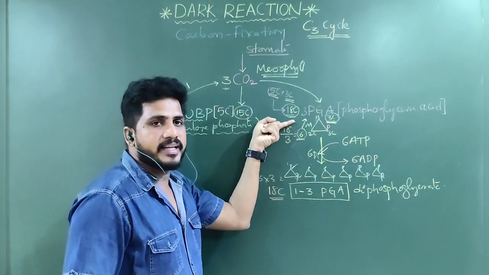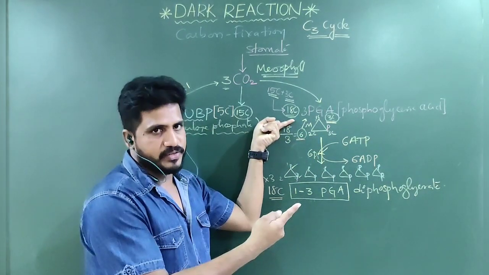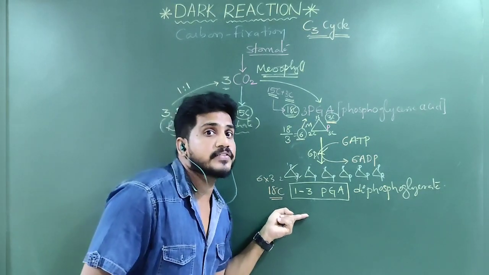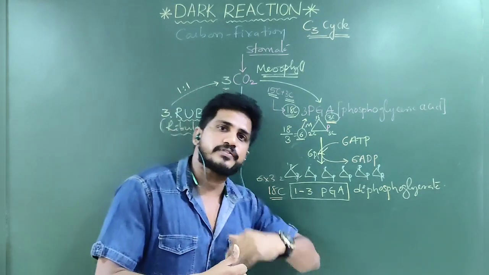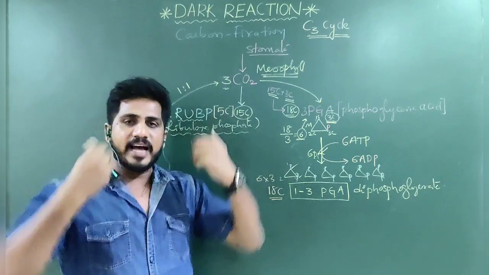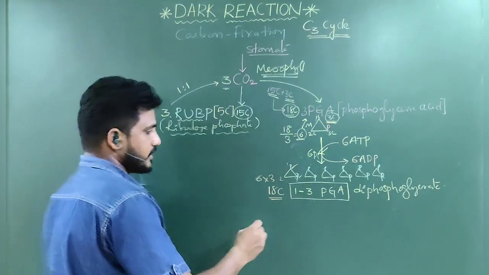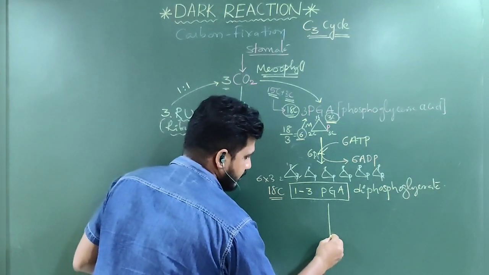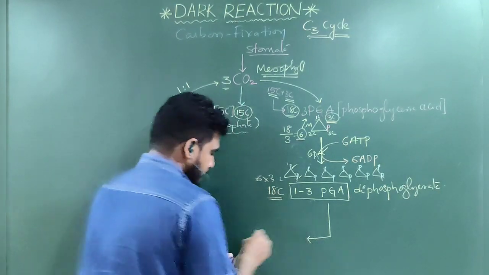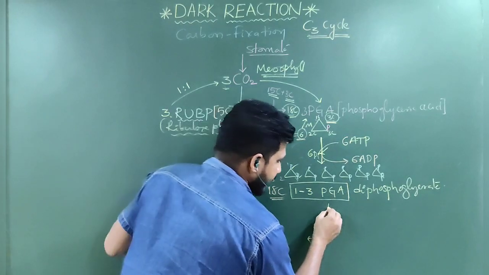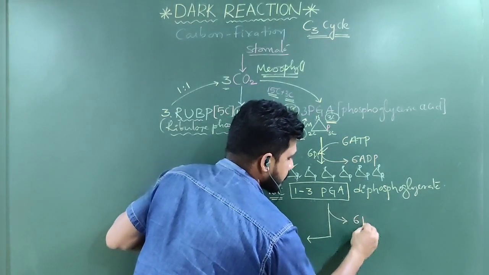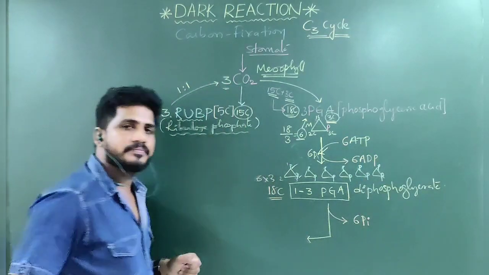How many phosphates are there here in total? 6 molecules, 6 phosphates. But here 12 phosphates are there. So that half of the phosphates, even though they donate, they can have their own phosphate molecules. Clear? So that is the reason, if you understand what is happening, they release 6 phosphate ions.